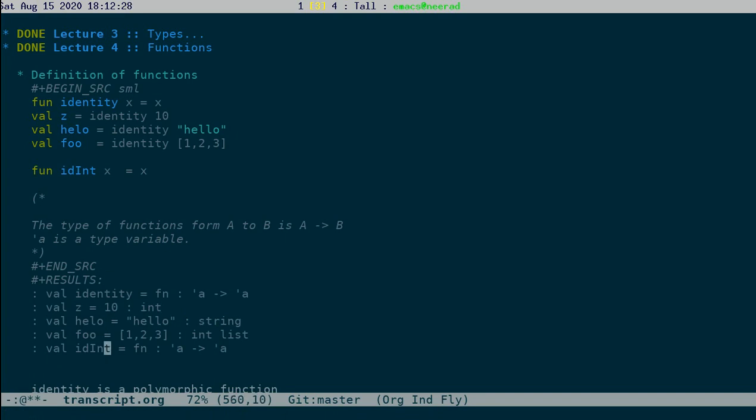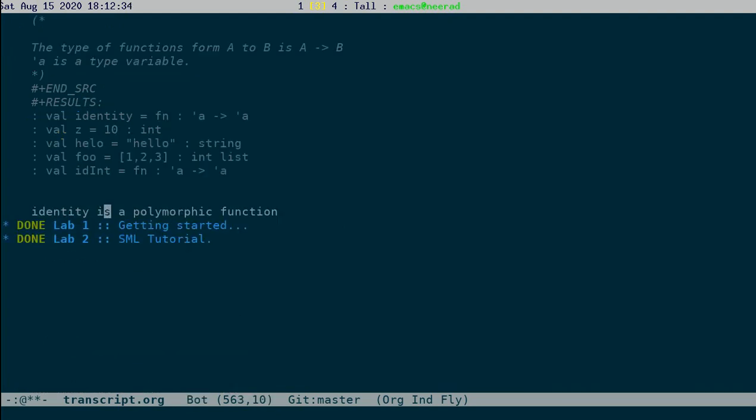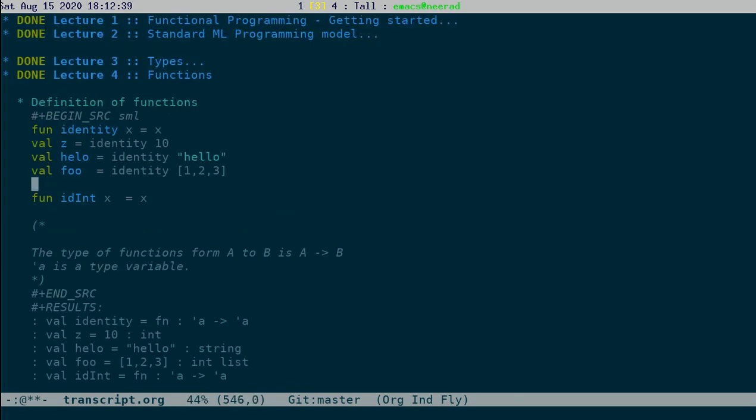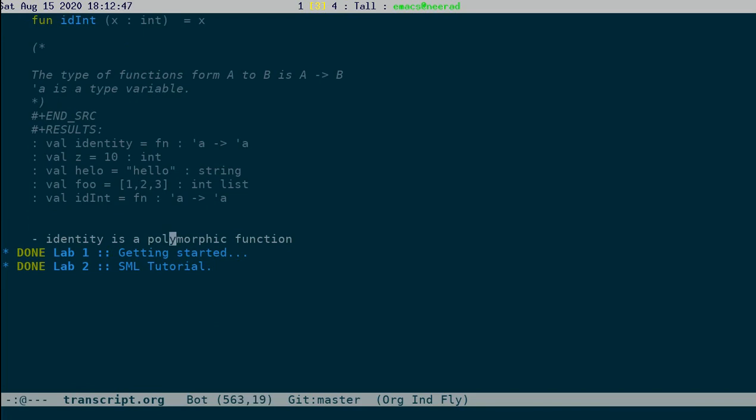And when you call it with a value, that quote A gets instantiated. So identity in that sense is a polymorphic function. So let's put this back to int. And it's a polymorphic function.